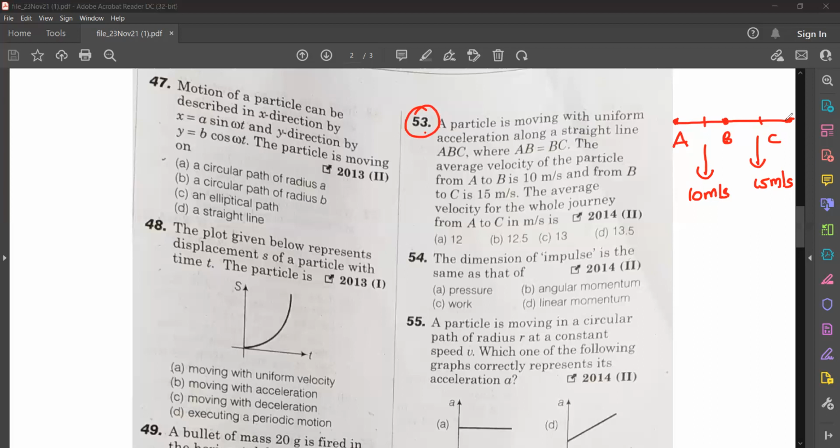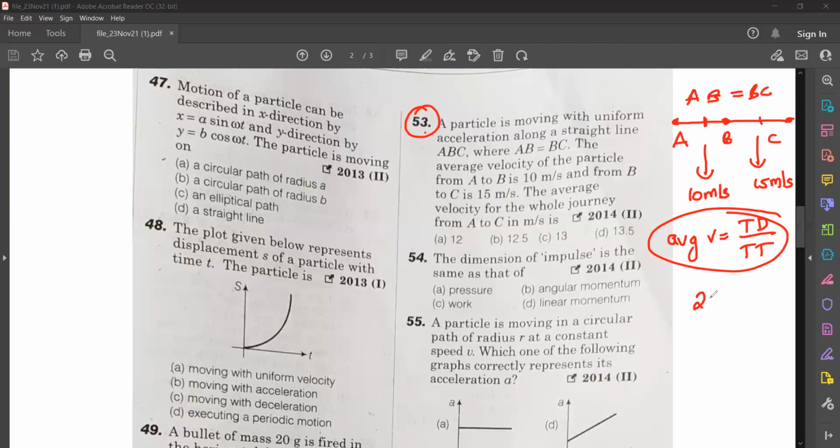Okay, so what did you get? You need to find the average velocity. Actually, average velocity is total displacement by total time. This is the equation for average velocity. But when you are given equal distance, here AB equal to BC, that means equal distance, you need not go for any other equation.